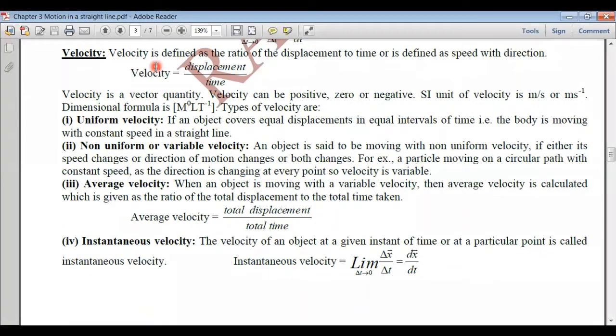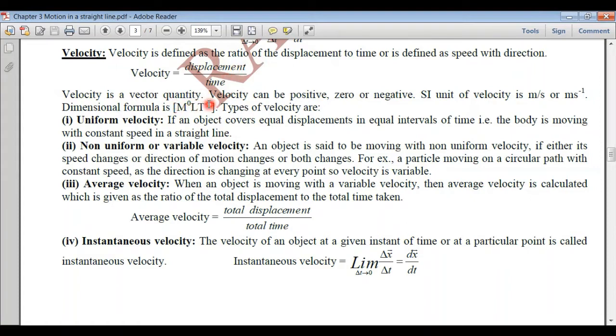Next is velocity. It is defined as displacement per unit time, or we can say that it is the speed with direction. So the formula for velocity is displacement per unit time. Here the velocity is a vector quantity, because displacement is a vector quantity.